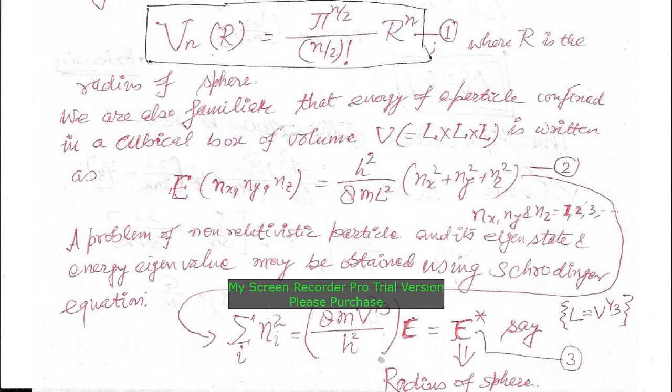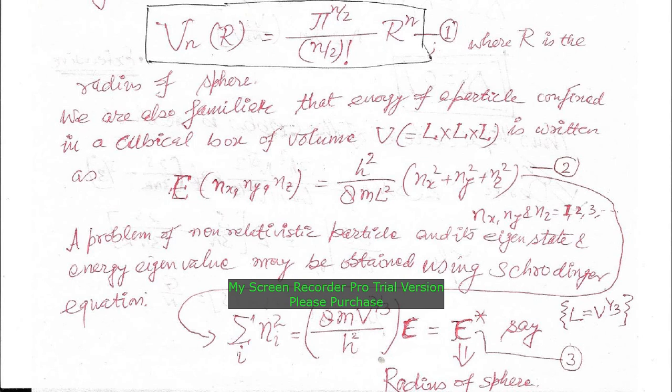So, in this equation number 2, we can write the sum over possible quantum states in this fashion: ni square summed over all possible values of i is equal to 8 m V power 2 by 3, V power 2 by 3 because L is V power 1 by 3. So, from equation 2 you are reaching equation number 3, where you can write the sum of ni square for all possible values of i in this fashion: 8 m V power 2 by 3 over h square, multiplied with capital E.